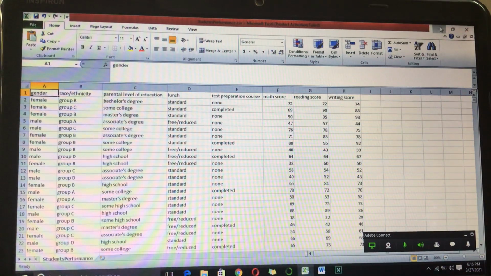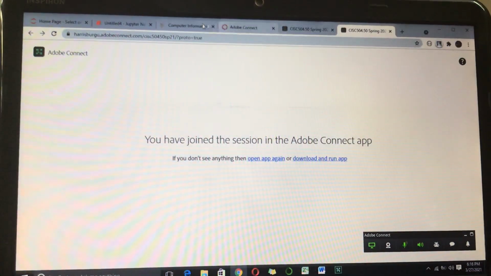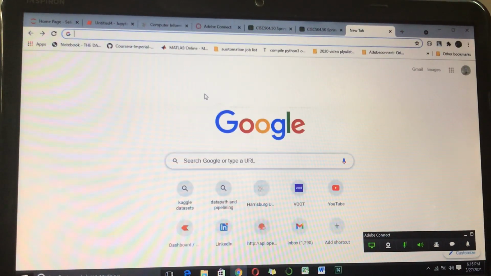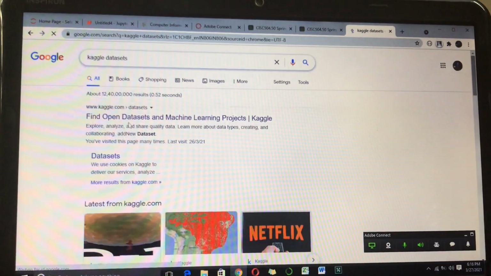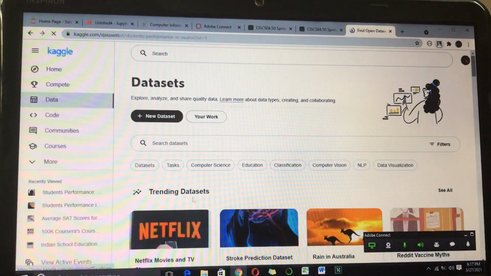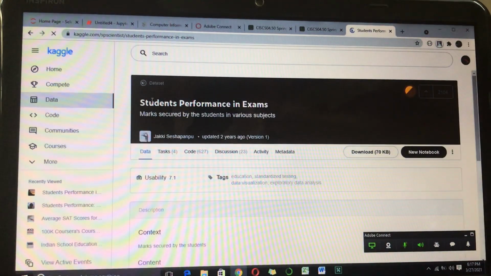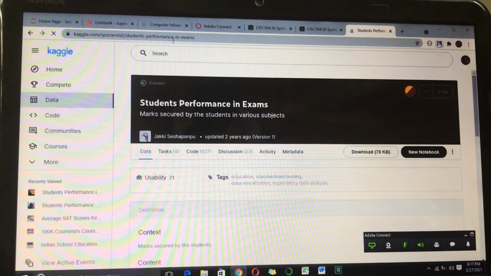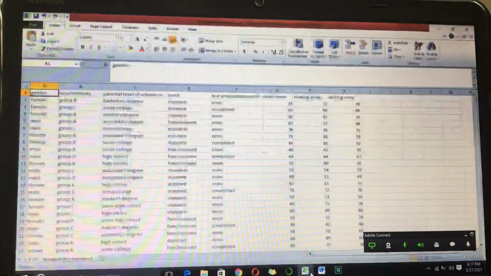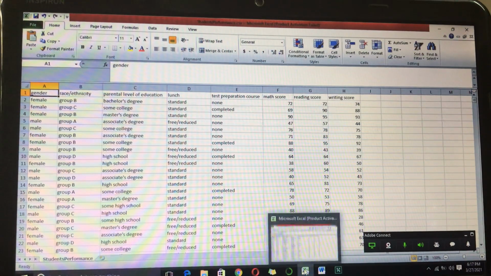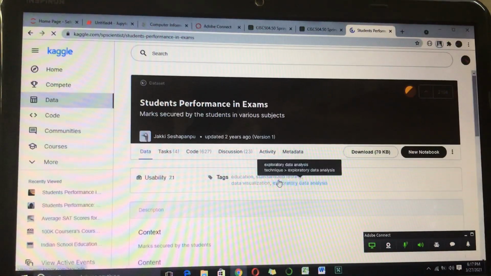Well, the source of the data was the Kaggle competition. I'll just open it for you. Well, this was the data set. Okay, so this was the source of my data set, the students performance in exam. It is a Kaggle competition data set that I have downloaded. This is for students of the USA in general.